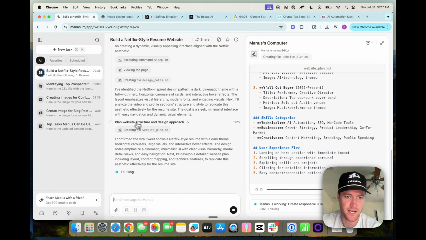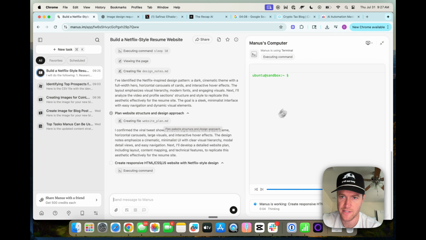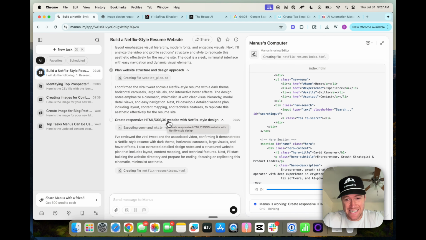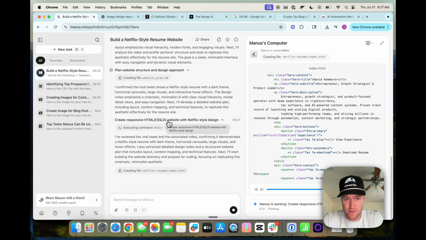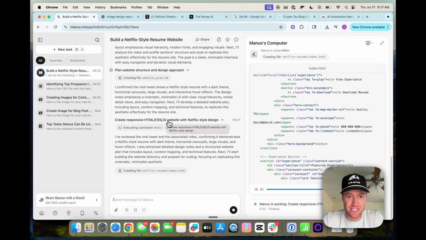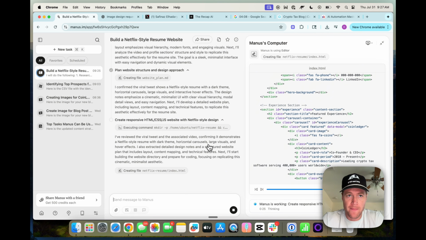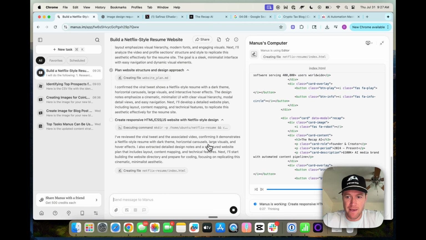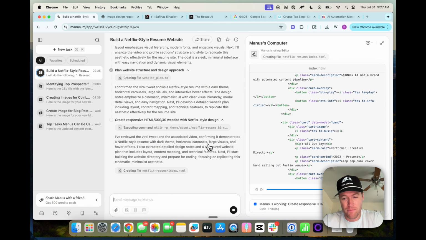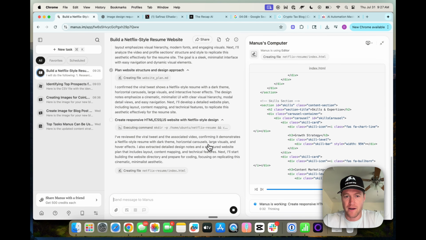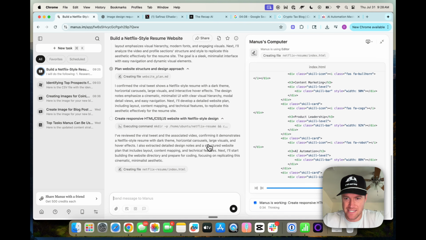All right, now it's on to planning the website structure and design approach. And so that's what it's doing with this prompting. So overall, this is insane how fast this is going. I am very impressed with the speed of this tool. It's extremely snappy, it's quick. And so yes, ChatGPT has had slightly better output on the other two tasks, but this is pretty insane with how fast this is doing this.